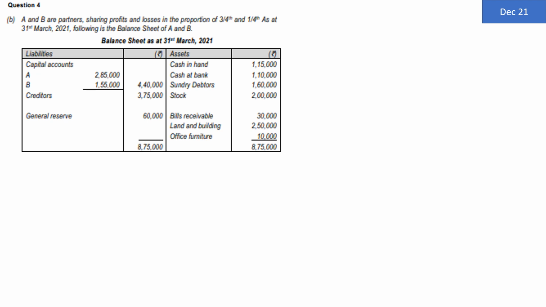Question number 4b. A and B are partners sharing profits and losses in the proportion of 3/4 and 1/4. As on 31st of March 2021, following is the balance sheet of A and B. Balance sheet as on 31st March 2021, capital accounts of A and B 2,85,000 and 1,55,000. Total is 4,40,000. Creditors 3,75,000. General reserve 60,000. On the asset side, we have cash in hand, cash at bank, sundry debtors, stock, bills receivable, land and building, and office furniture.